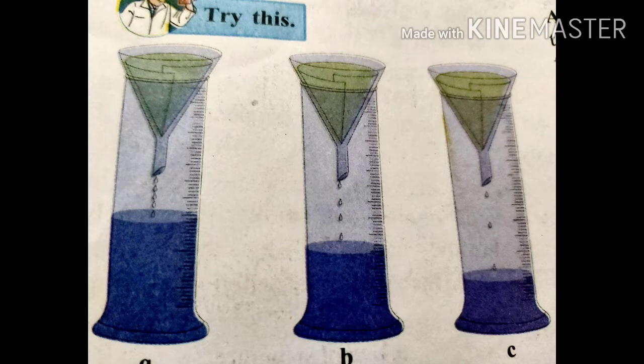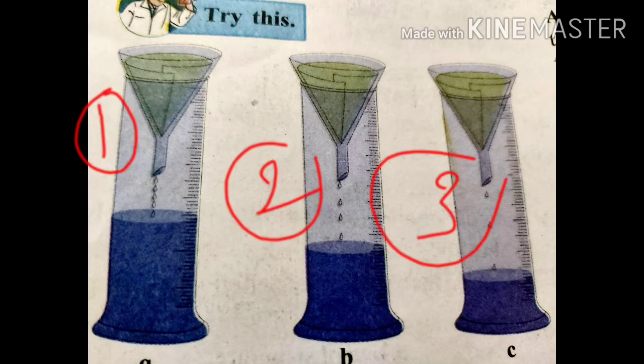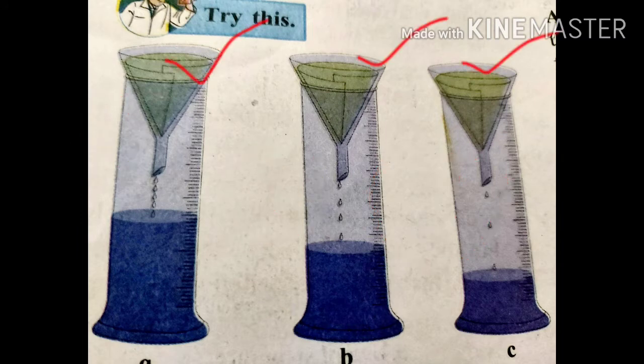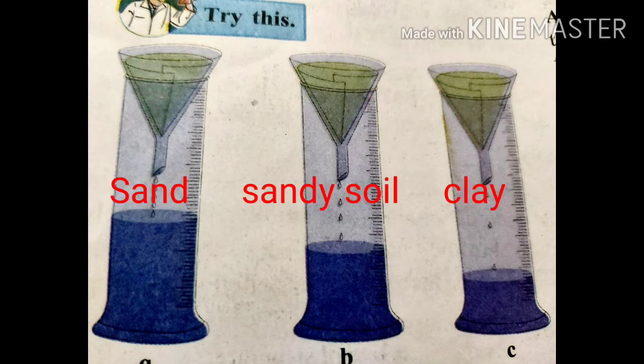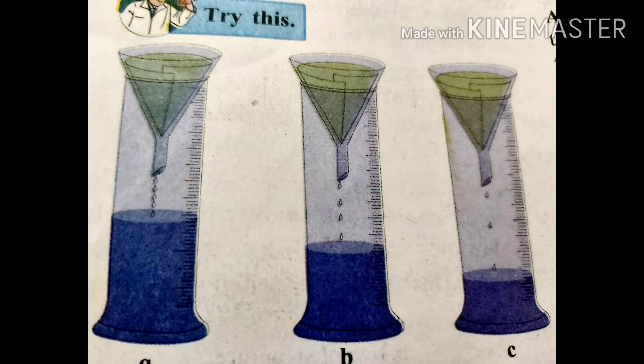Let's perform one activity. Let's take 3 measuring cylinders as shown in the figure, 3 glass funnels, filter paper, water, fine sand, coarse sand, and soil from an earthen pot used for growing plants. Let's start the procedure. Fit cones of the filter paper in 3 glass funnels. Fill the cones with equal quantities of sand, sandy soil and clay respectively. Place the funnels on the measuring cylinders. Pour one test tube of water into each of the funnels and observe how much water is collected in each measuring cylinder.